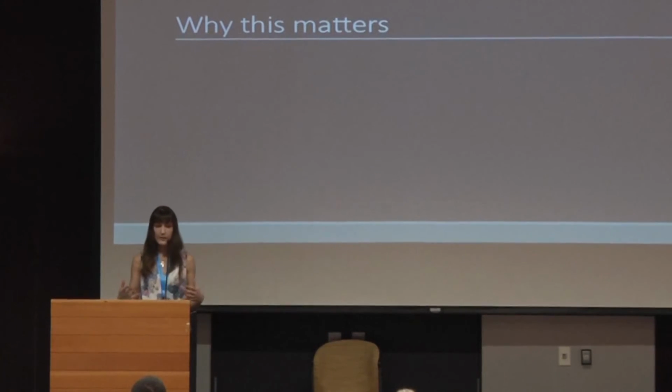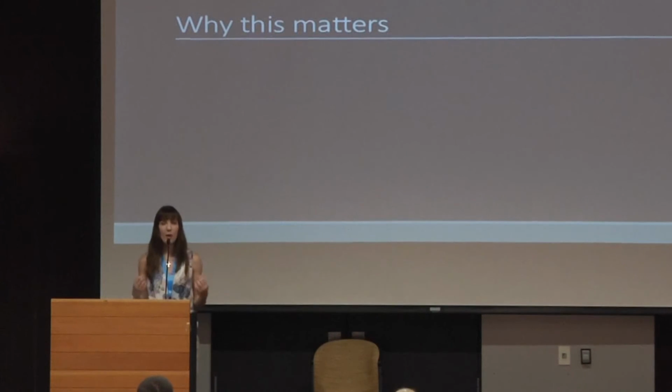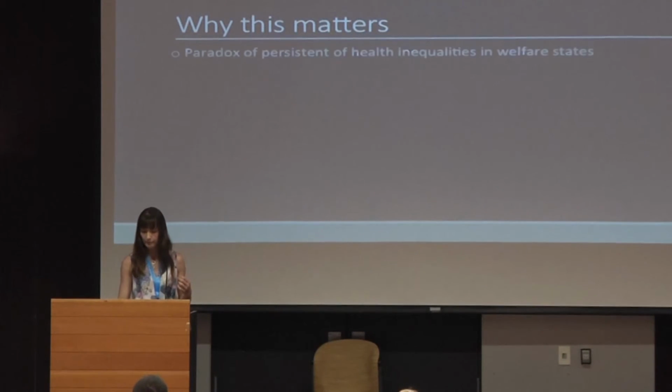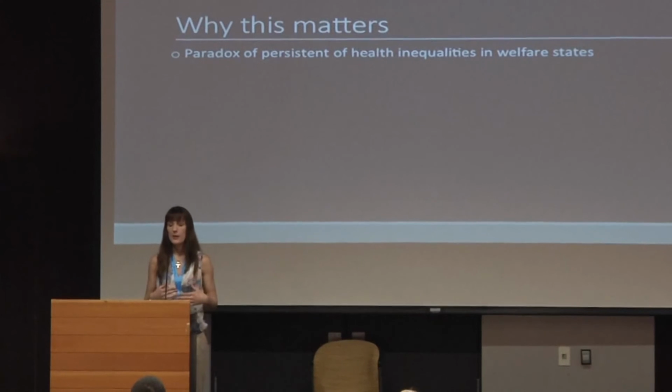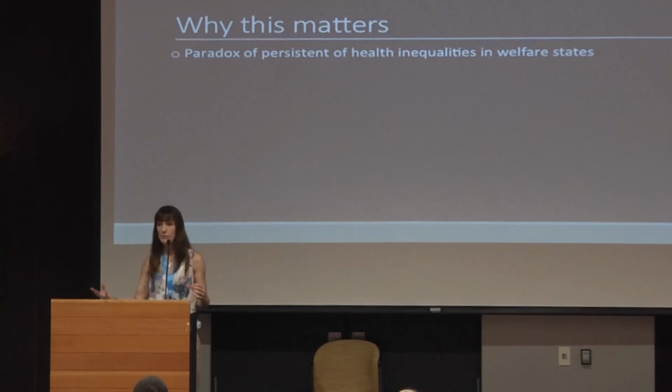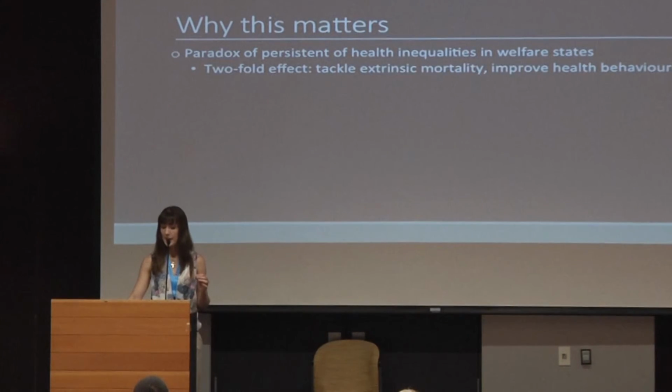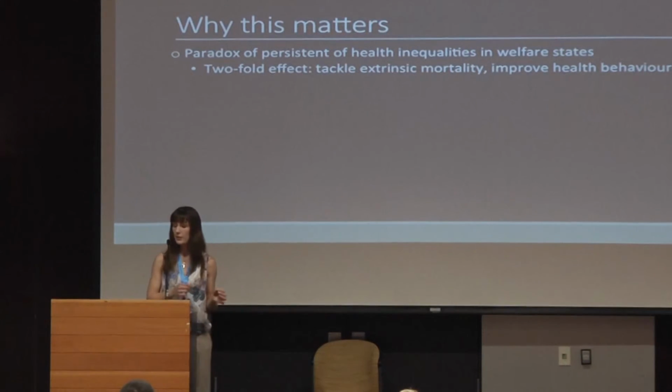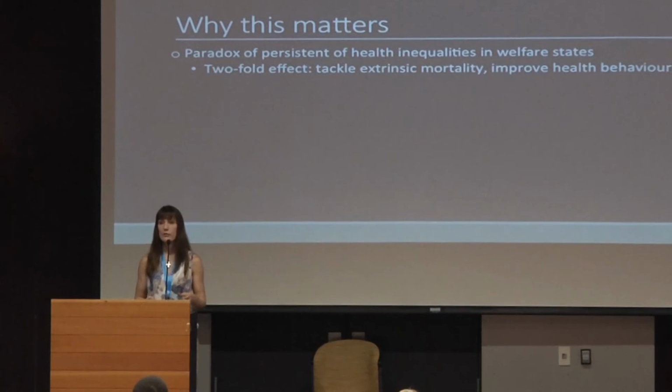And so the evidence I have so far supports the hypothesis that extrinsic mortality risk may be important for health behaviour. But why does that matter? Why is it important? For one thing, it can help to explain the paradox of persistent health inequalities in welfare states. It can be that small initial inequalities in exposure to extrinsic mortality risks affect health behaviour, which exacerbates the problem, leading to larger overall inequalities. Now, if this is the case, we can expect there to be a twofold effect, which means that if we were to tackle extrinsic mortality, we might improve health behaviours and therefore reduce overall inequalities.